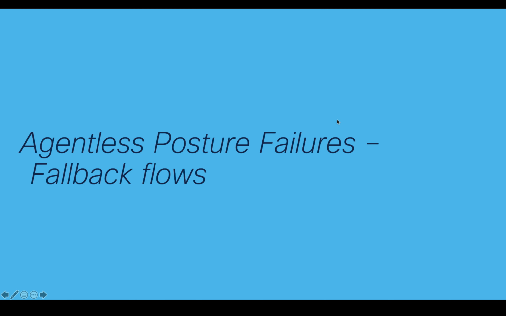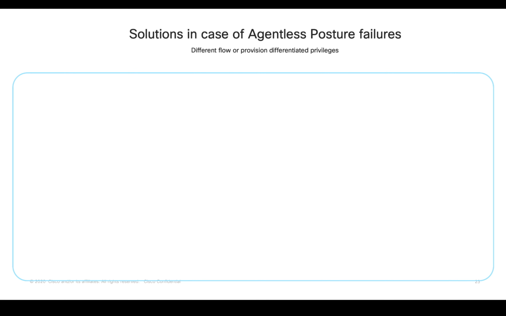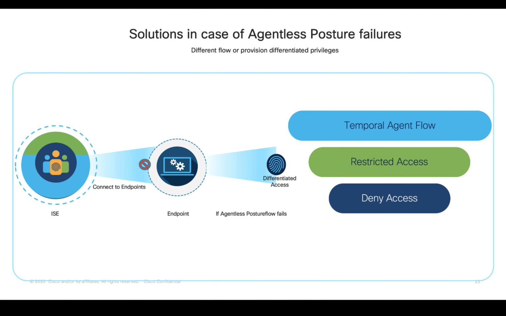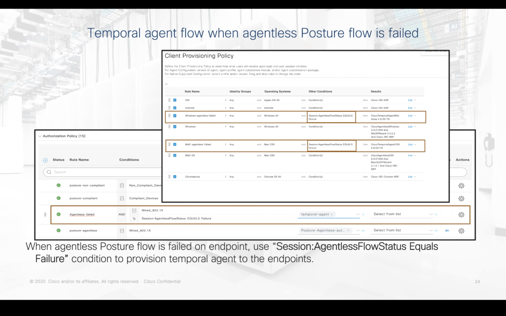The agentless posture flow might not be successful if the prerequisites mentioned earlier are not met. Cisco Identity Services Engine provides solutions to this problem when agentless posture is failing on the endpoint. By using the failure condition, we can give differentiated access, like giving restricted access, or a flow such as provisioning a temporal agent to the endpoints. We'll have to configure client provisioning policies and authorization policies for provisioning the temporal agent to the endpoints based on the failure condition.